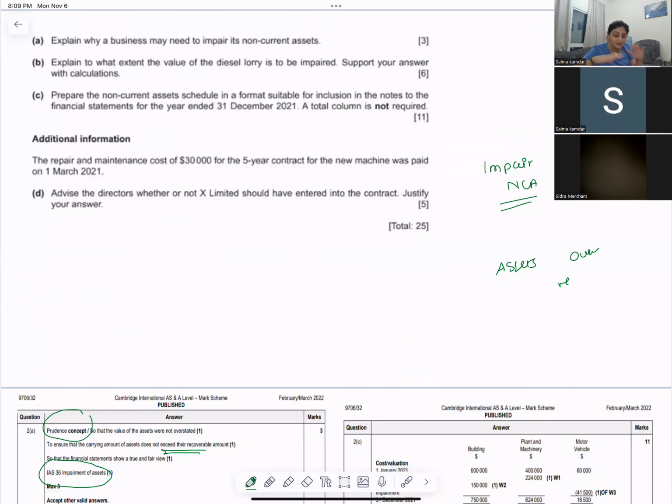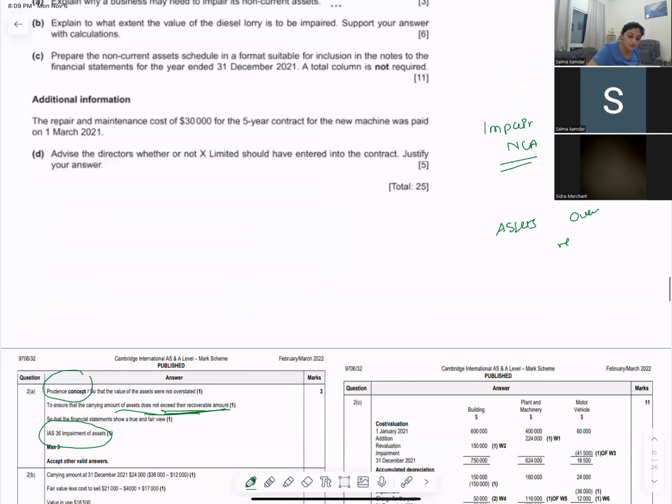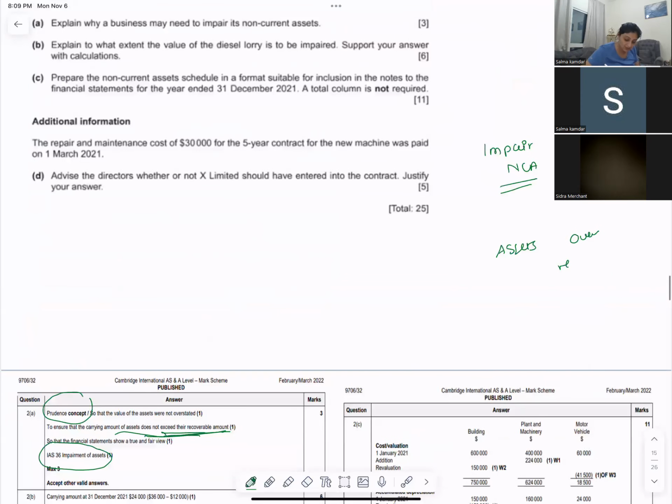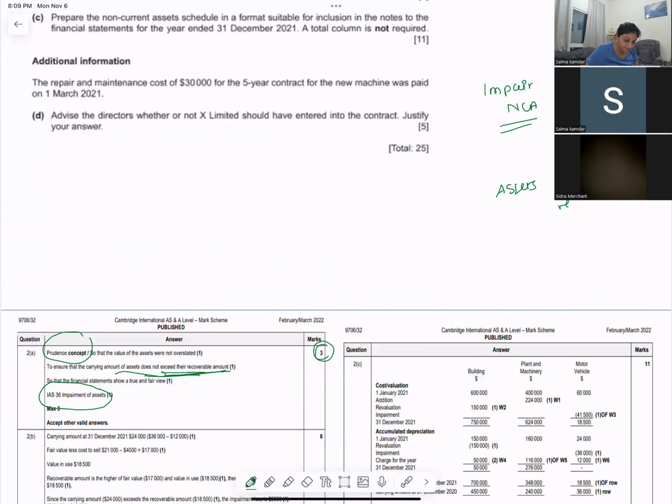This line is important. And prudence tells you that your assets should not be overstated. This is the reason why you need to impair your non-current assets. 3 marks, 3 points. Later on, you can learn this.